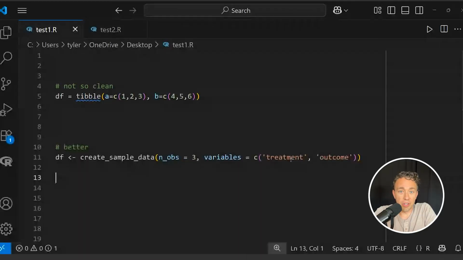Here, I have an R script that has two different ways of creating a data frame. On the top part of the file, we see that the data frame is created manually, where we name the columns and insert the contents of the columns all in one line. The better way to do this is to create a custom function that takes as an input the number of observations and the variable names, as this is more easily understood by the user.